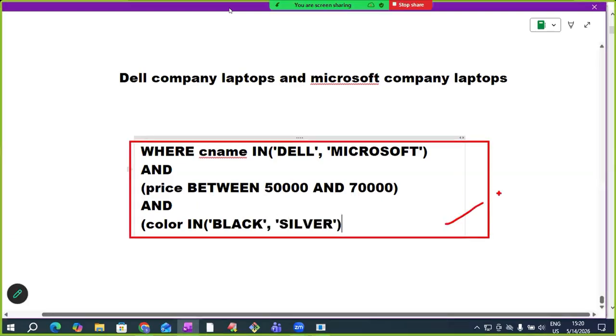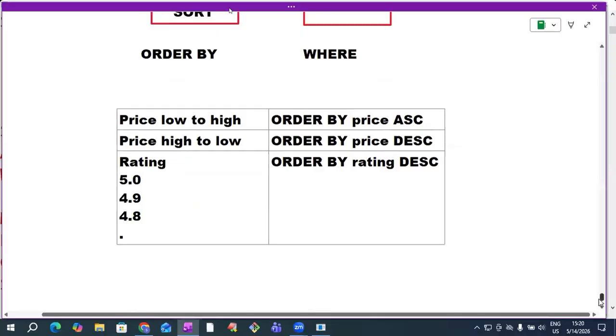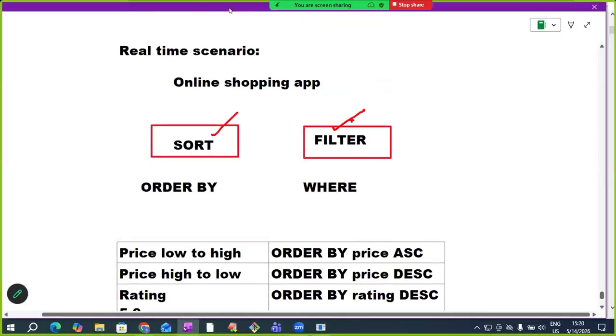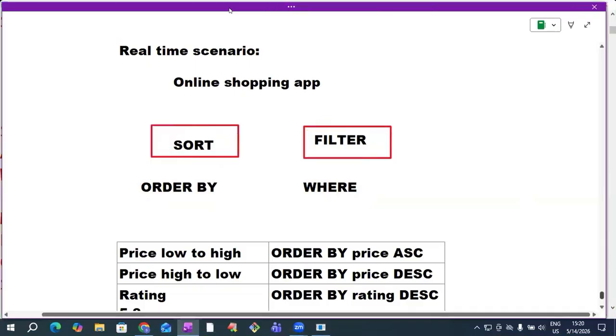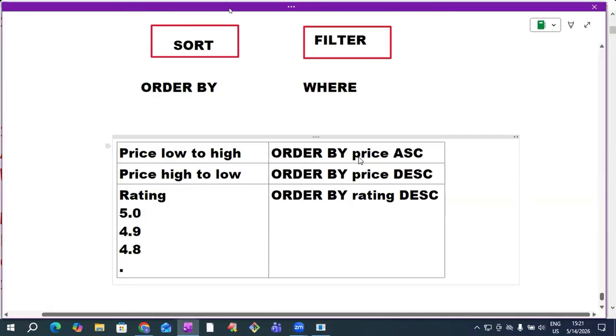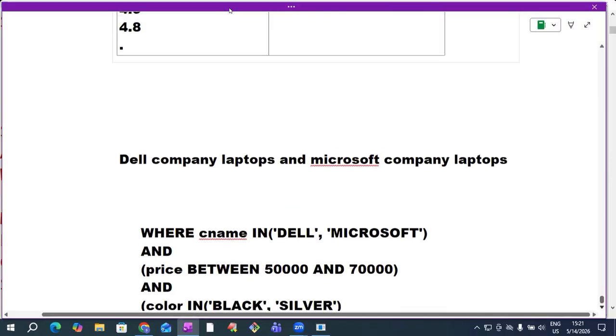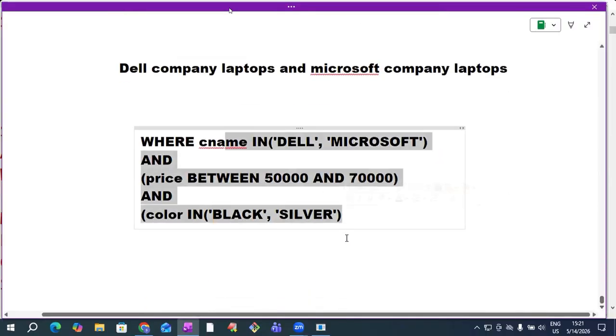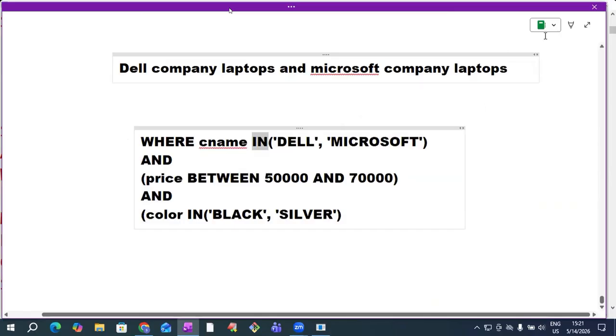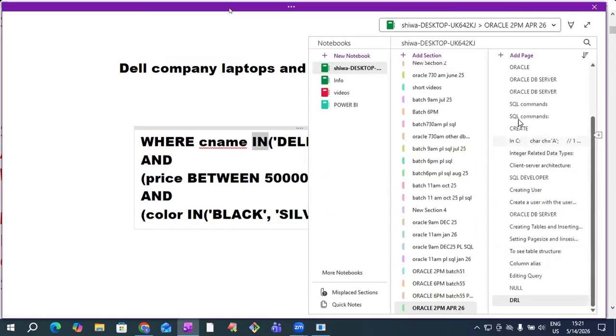So like this, we can use operators. You take any online shopping app, below two options will be there: one is sort, another one is filter. To perform this sort operation, internally it uses order by class. To perform this filtering operation, internally it uses where class. Prices low to high means ascending order, ratings descending order. When you are searching for products, internally this kind of conditions will be applied. That is why it is filtering the data and giving to you. To write these filter conditions, we are using operators. So this is about operators and this is about select command.